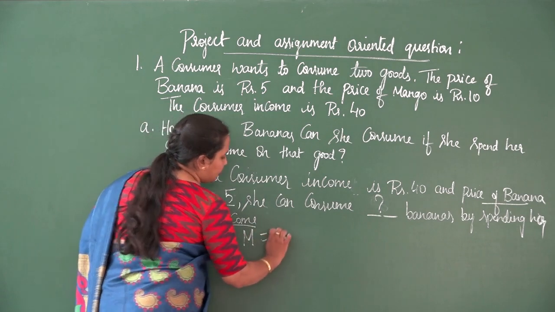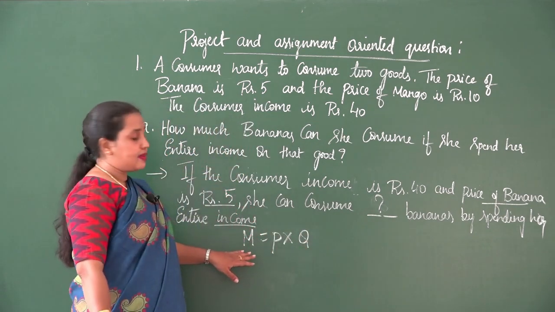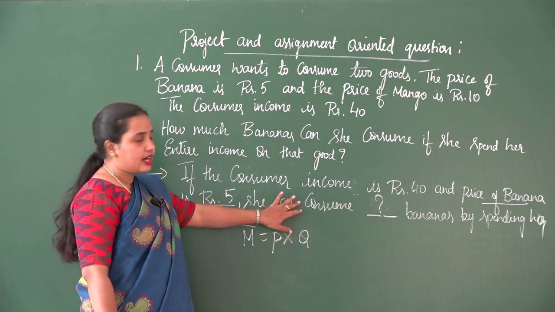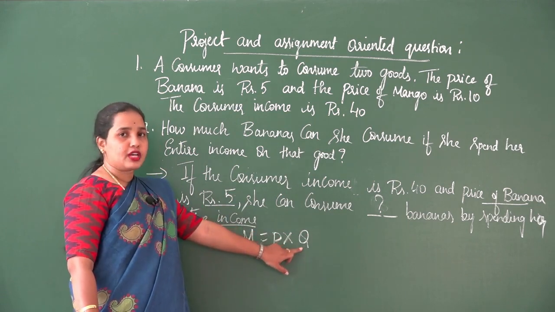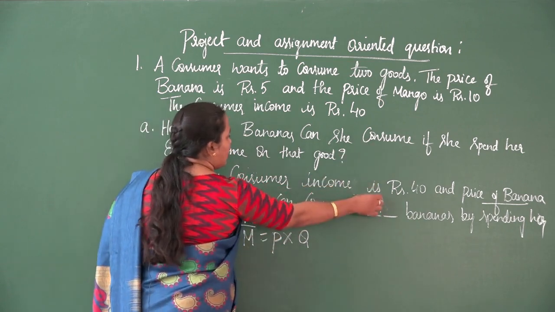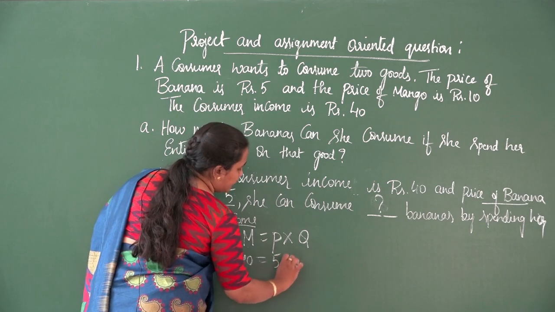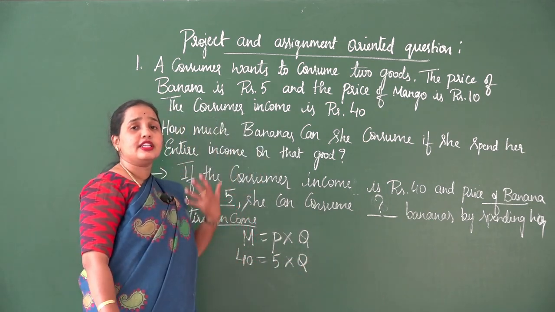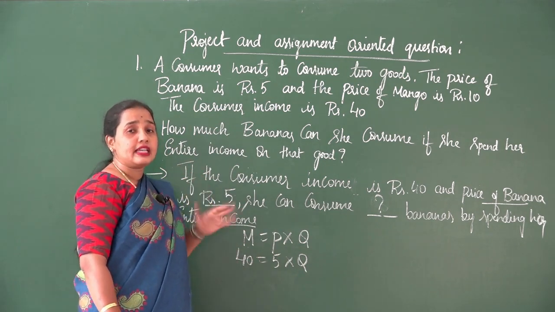Now let us take up the formula. M is equal to P into Q. Here M represents the income of the consumer, P represents the price of the banana as per this question, and Q represents the quantity of that particular good. M given in the question is ₹40. The price of banana given is 5, and now we need to find out the quantity of bananas she consumes by spending her entire income.